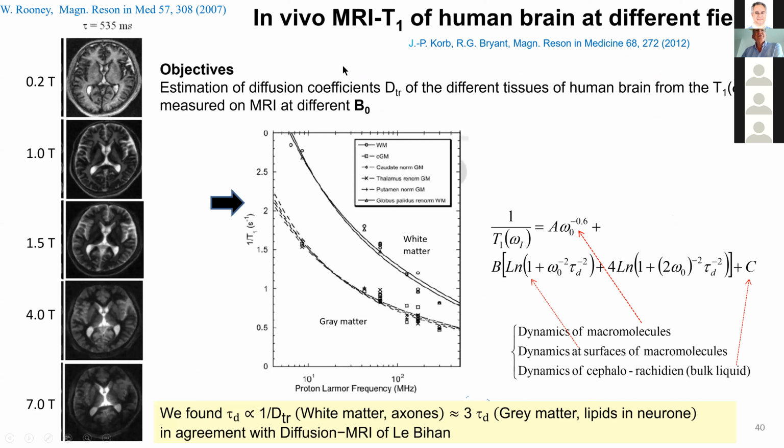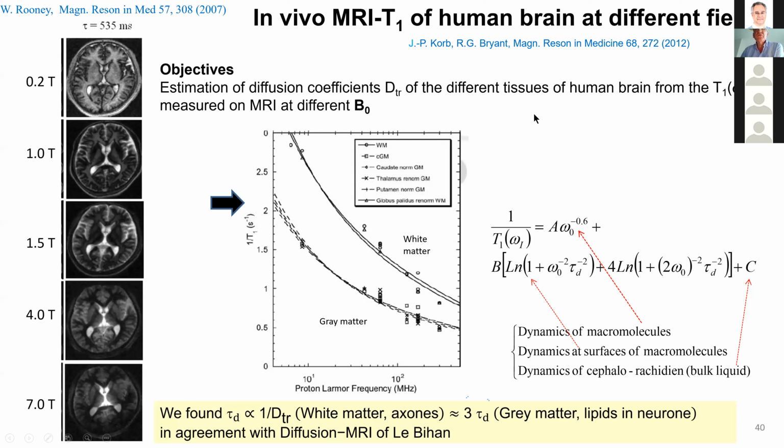And the last example is not anymore field cycling, but in vivo MRI prepared by a T1 experiment, but at different frequencies, from 0.2 Tesla to 7 Tesla, with living volunteers. The idea is that with this image, you have a very important contrast at 0.2 Tesla, even if it is very long to make the acquisition of this image. And the aim is to estimate the diffusive coefficient of the different tissues.